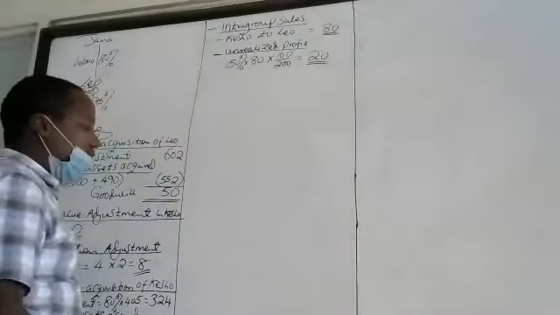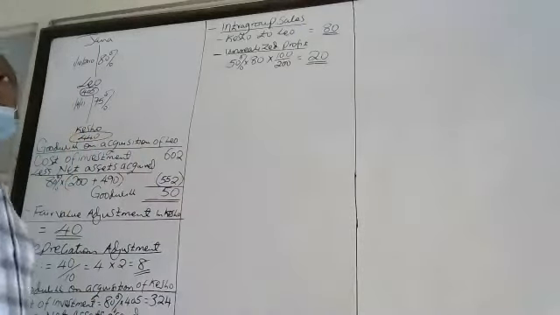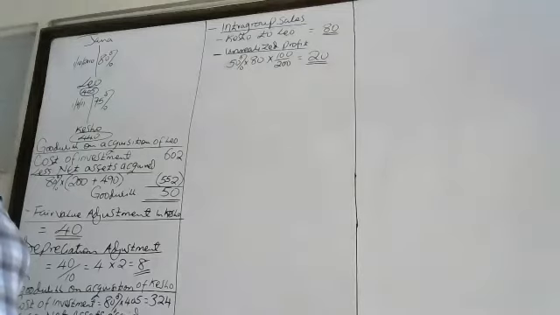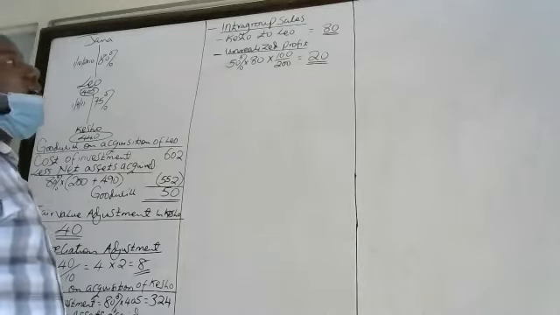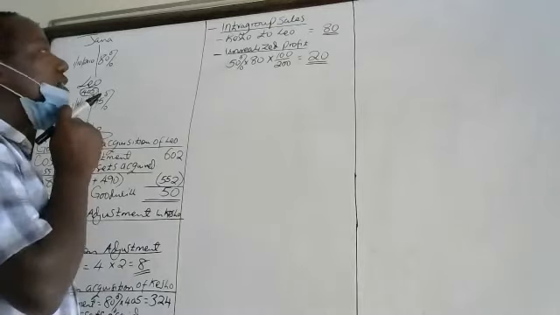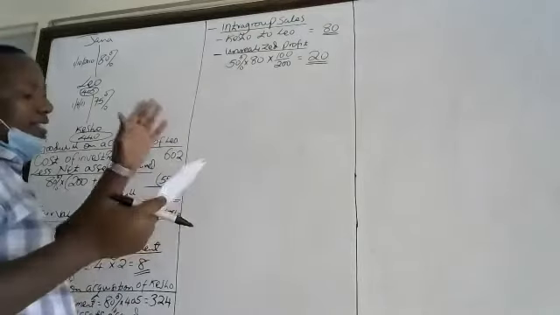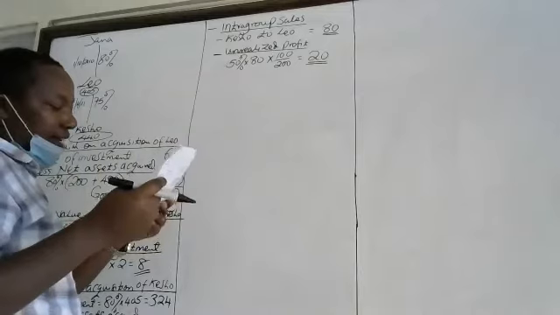So the profit is overstated, and we must adjust our cost of sales to reduce the profit. That's why we add it to the cost of sales. So that is that. Then we go to the next.